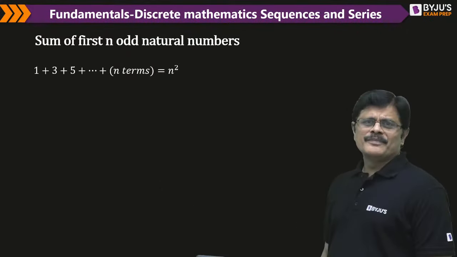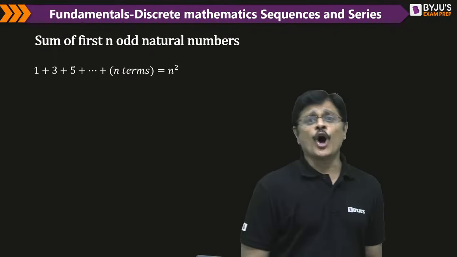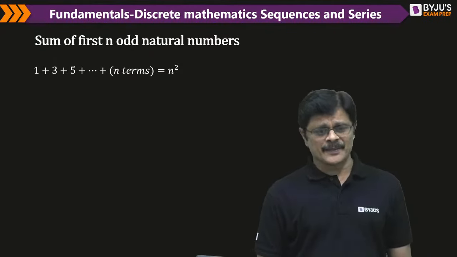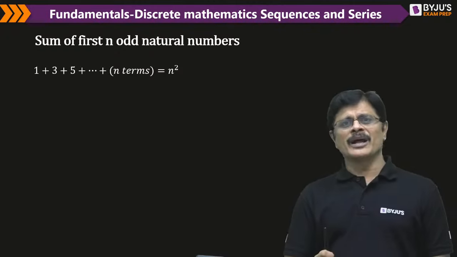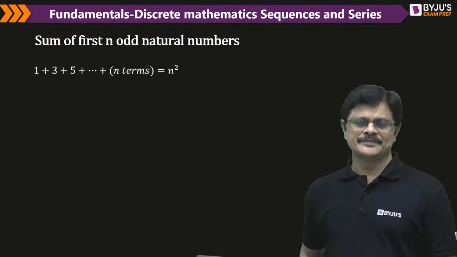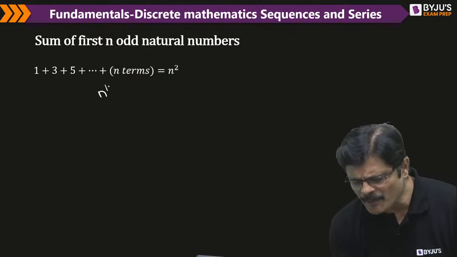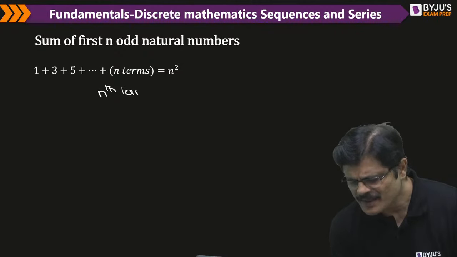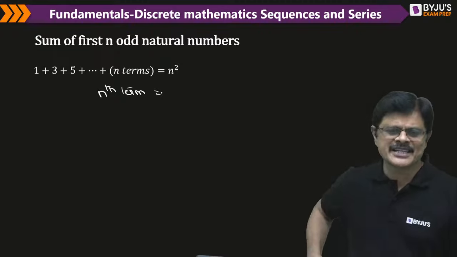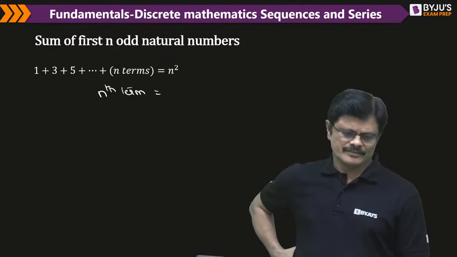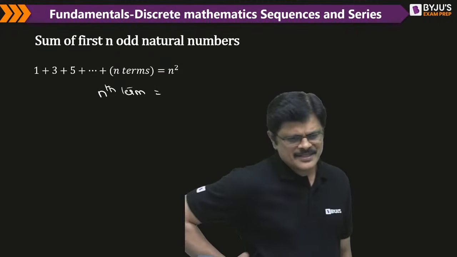Do you know the sum of the first n odd numbers is equal to n square? Even this formula is generated from the same idea. Here, what is the nth term of this sequence? Can you tell me what is the nth term of this sequence?